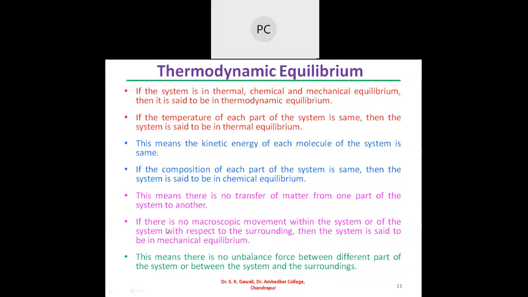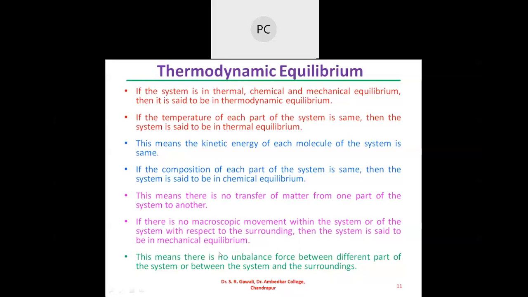If there is no macroscopic movement within the system or of the system with respect to the surrounding, then the system is said to be in mechanical equilibrium.